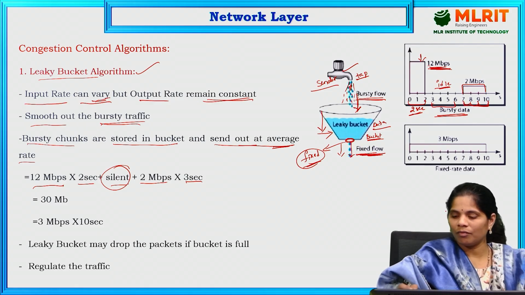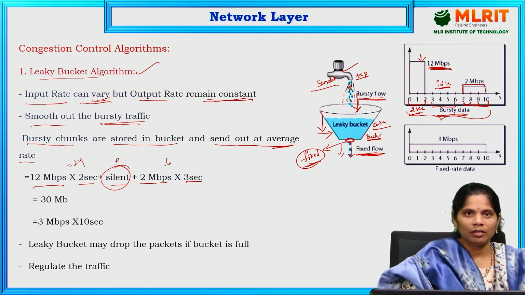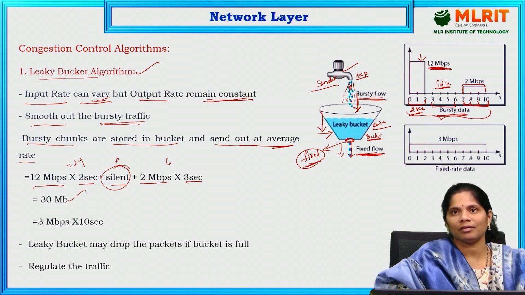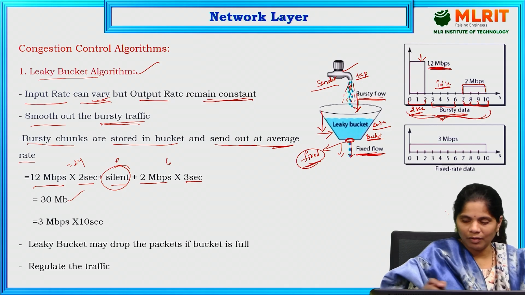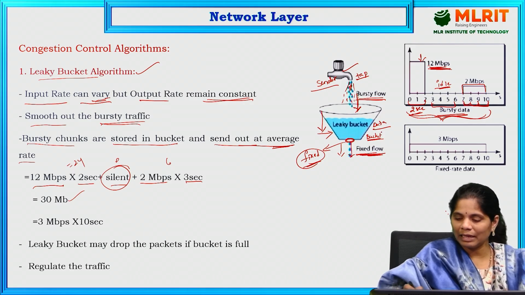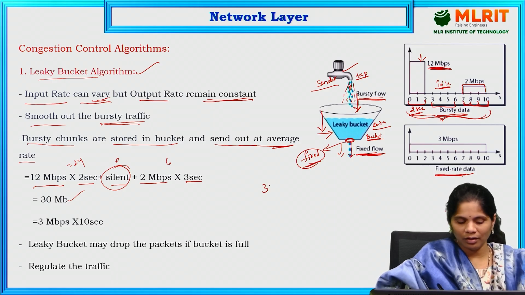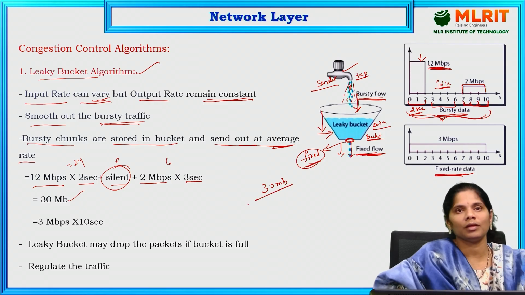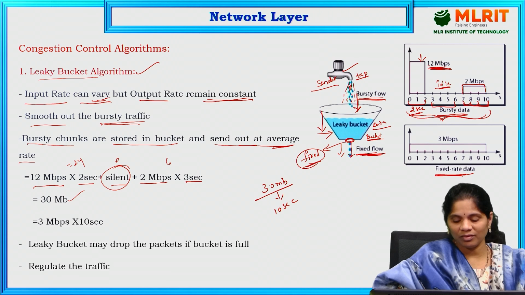So what is the total data we are sending in 10 seconds? See, this is 24, this is 0 and this is 6. The total of this is 30 Mbps of data I sent. But in real, if it is coming through this leaky bucket, how is it going to be sent at a fixed rate? How are we going to send this particular data in a fixed form? See, here the total is 30 Mbps of data. How are we going to fit that data into the 10 seconds? It means we have to use the total 10 seconds.